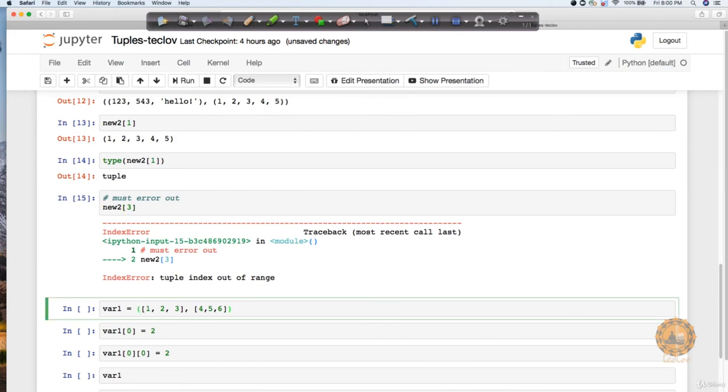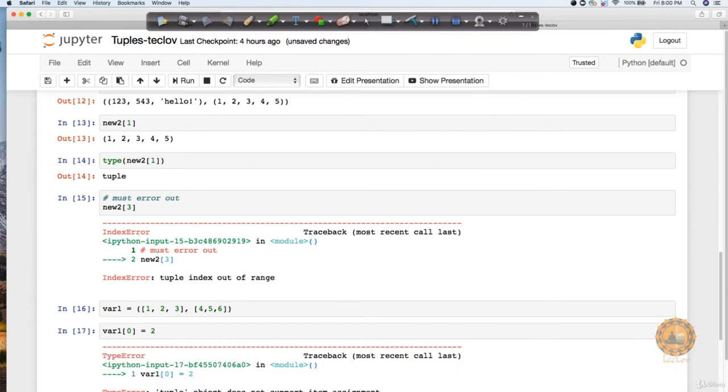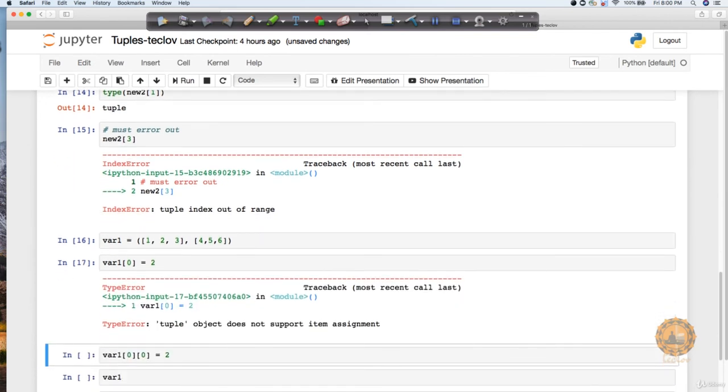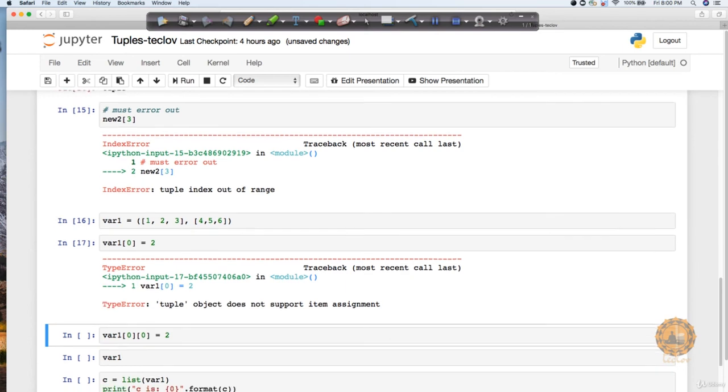Similarly, if you want to directly create a composite tuple, meaning a tuple inside a tuple, or even a list inside a tuple. In the above example, we have already seen a tuple inside a tuple. Now we are going to create a list inside a tuple. Notice the brackets of the list. If I execute this, you will notice it creates a var1 tuple. And if I try to update the value of this tuple, it is going to throw me an error, right? You're trying to update a tuple value, which is not allowed.